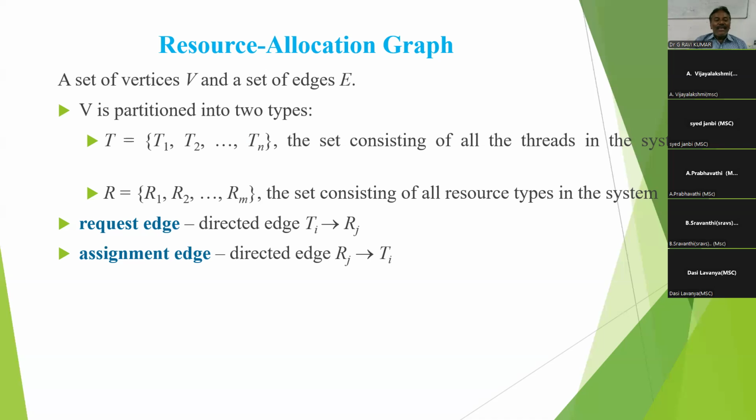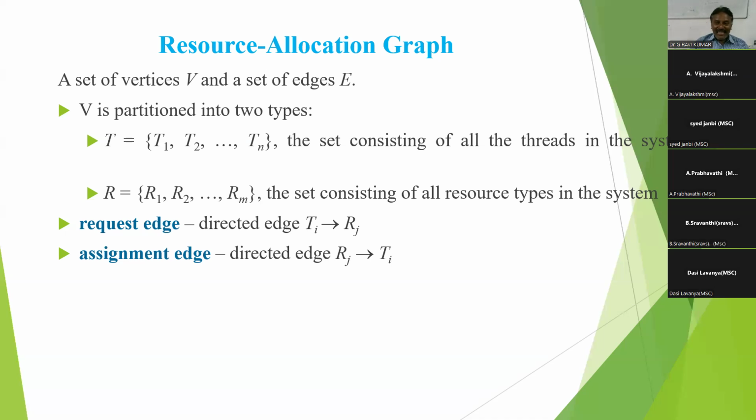For example, a requesting edge is a directed edge from Ti to Rj, meaning Ti is requesting a resource of type Rj. So the request edge is nothing but a directed edge Ti to Rj, where thread Ti is requesting resource type Rj.